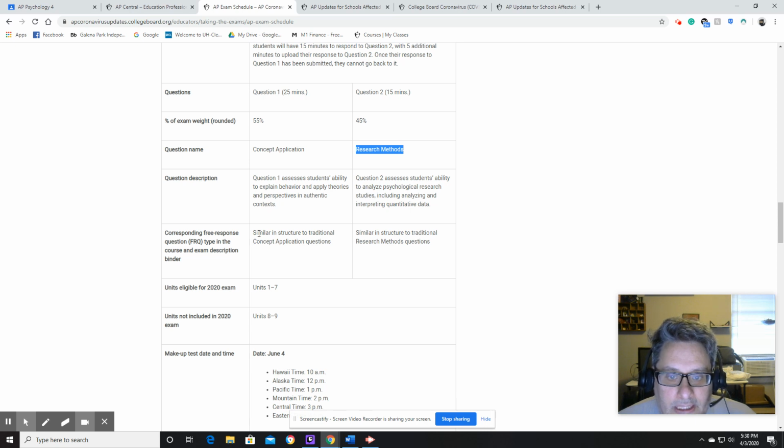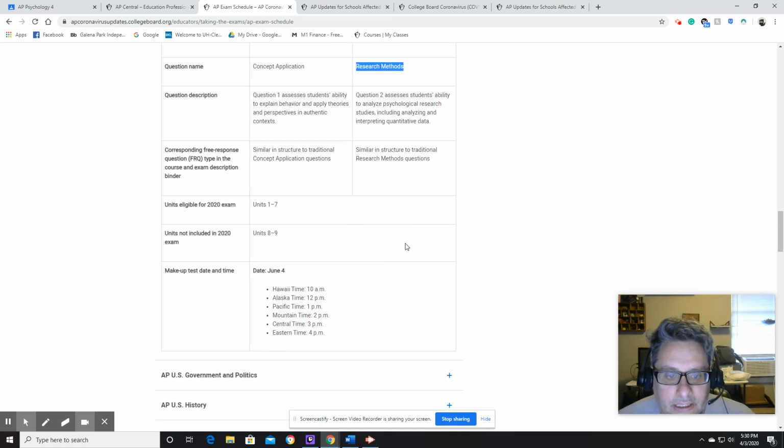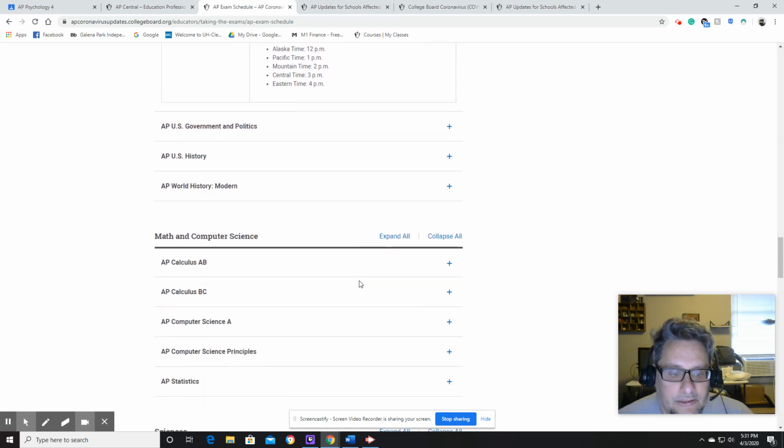So similar in structure to the traditional concept application, so that's good. Similar instruction to the research, so we know how those work. The makeup test, you're not going to want to do, but if you have a power outage or something goes haywire, right, then you need to get in touch with the AP coordinator, which is Miss Sanchez, as soon as possible so that she can set you up for the makeup test.